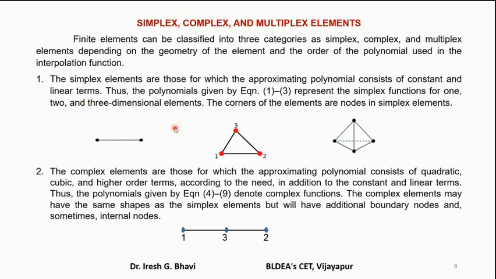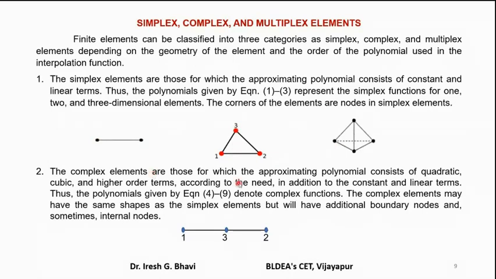Means what? The displacement model assumed is a linear polynomial. Thus, the polynomial given by equations 1, 2, and 3 represent the simplex elements for 1, 2, and 3-dimensional elements. In simplex elements, only the corners of the elements are nodes. Nodes exist only at the ends, like this.